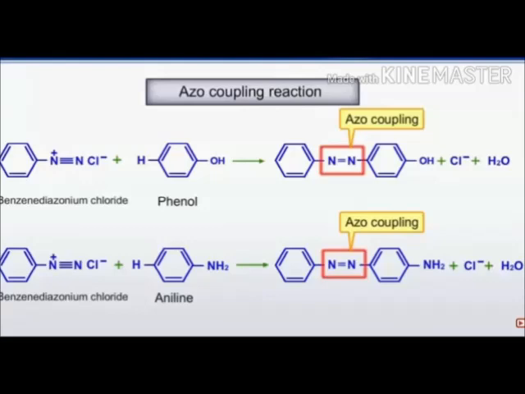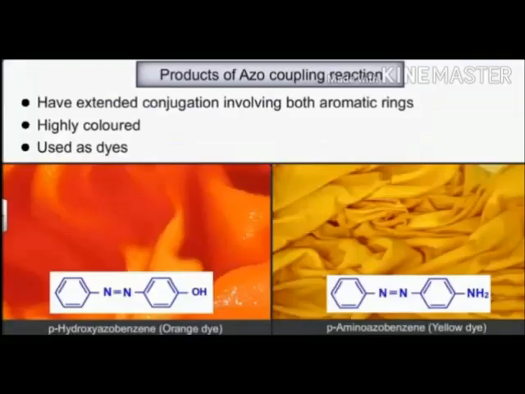Focus on these reactions, how the azo link is forming. These reactions also come in conversion. You can see in the slide how the reaction is going, phenol and diazonium chloride, and HCl is eliminated in the reaction. What are the products of azo coupling?